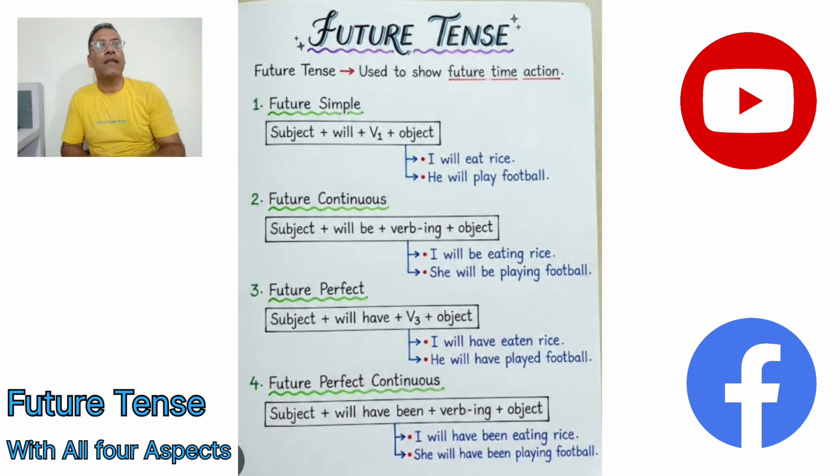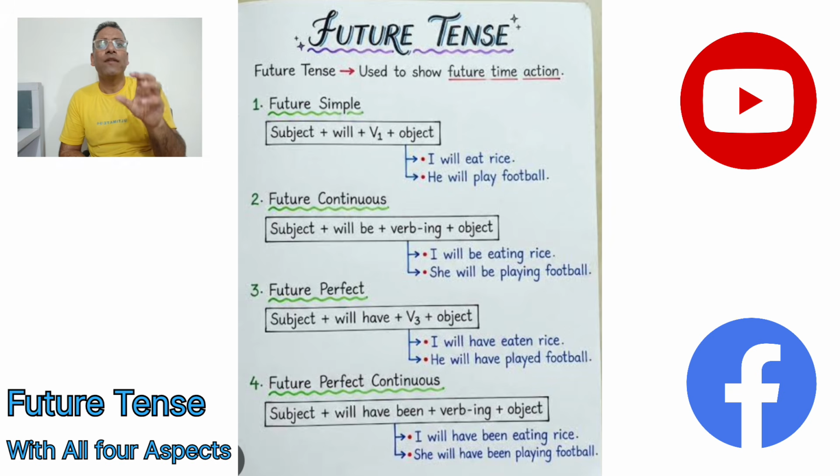Okay, that's it. Then the next example for the future continuous is: she will be playing football. She will be playing football. Again, we get to a distant time in the future across the timeline, where she acts as a subject and is helped by the helping verb will be, along with the main verb play plus ing, that's playing. That is the action word, and it works on the object, football. So she will be playing football. That's it.